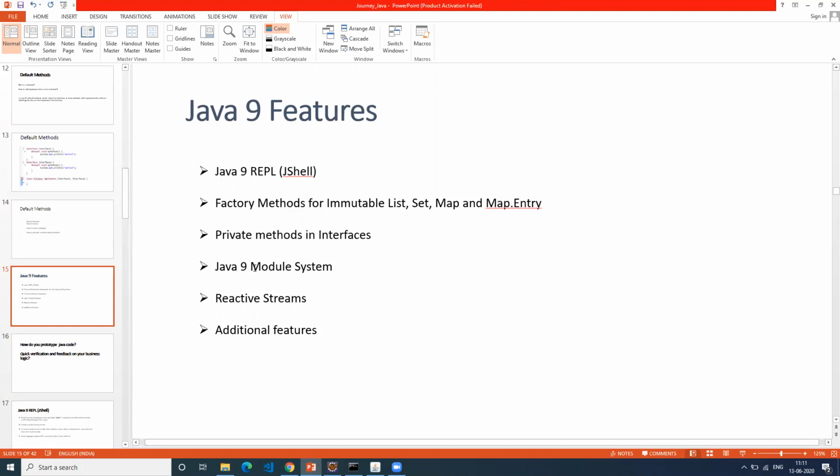This is mostly for people who want to segregate their code base and expose only part of the code. For those kinds of scenarios, the module system will be helpful. It's something like how we use Maven for builds, logically grouping your code into different packages. But this is a little more advanced, wherein you are not loading unnecessary jars or packages into your application. There are a few more features we also discussed.